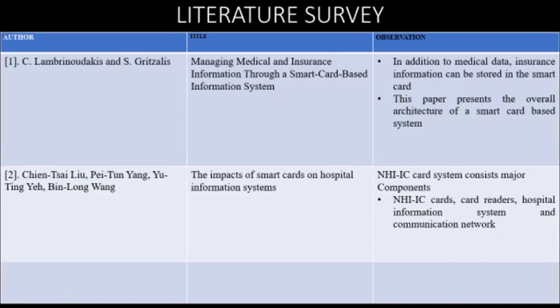Then they collected the reviews from the hospitals. The majority of reviews said that read and write operation is very slow on the smart card, and the online authentication testing security is also very low.